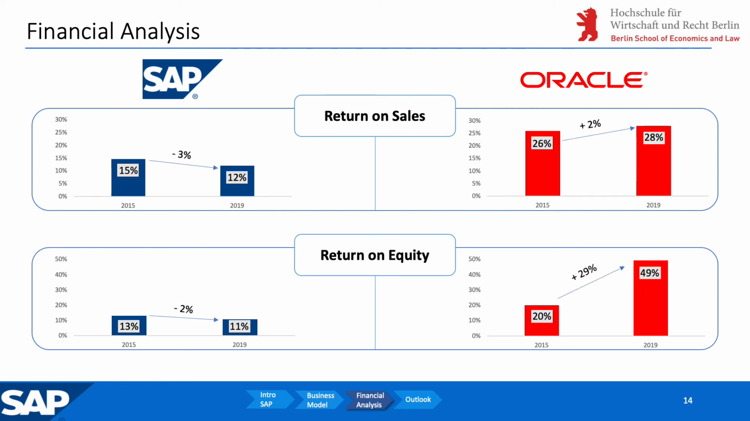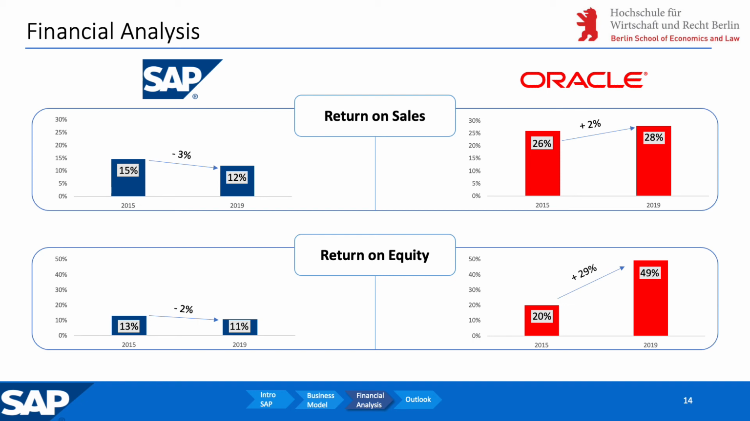Now let's have a look at the profitability ratios. These show how well a company utilizes its assets to produce profit and value to shareholders. SAP achieved a return on sales of 12% in 2019, which is significantly lower than Oracle. But it is very hard to improve your return on sales ratio.